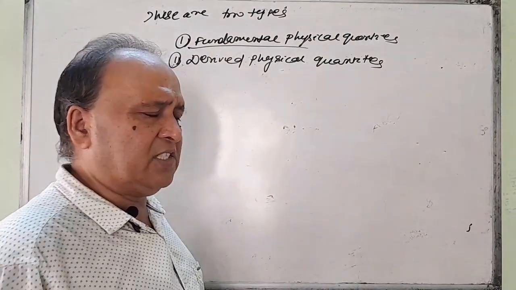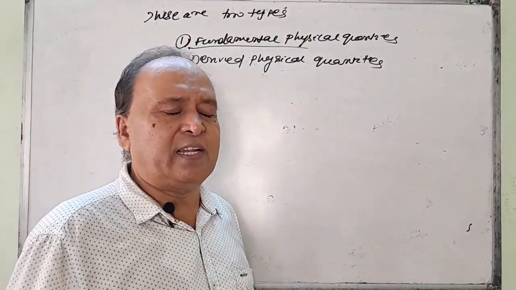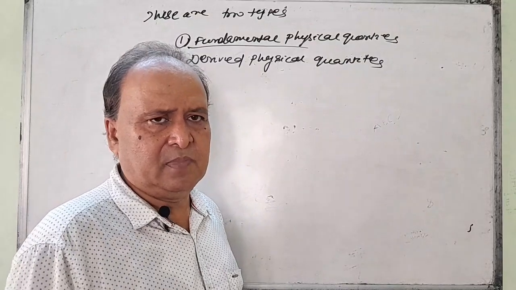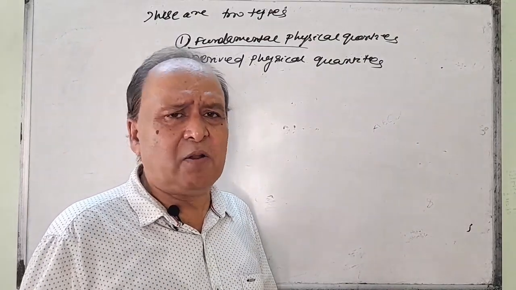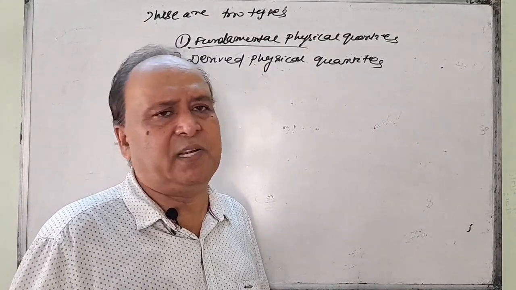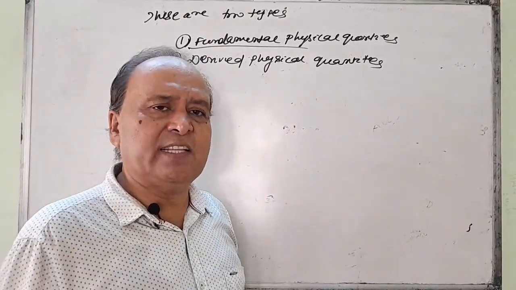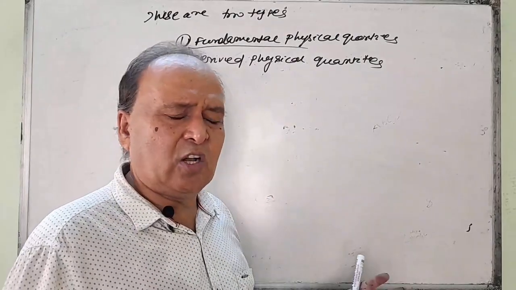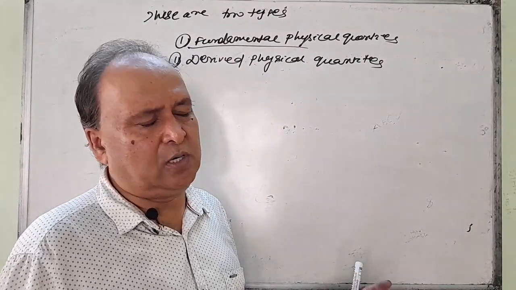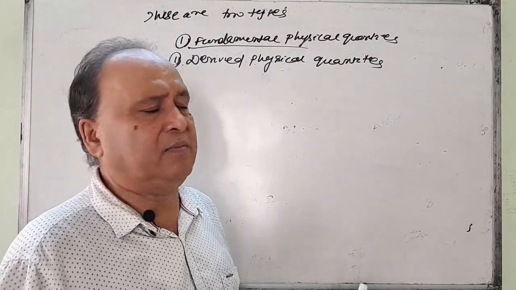Suppose anybody asks you, tell me what is hydrogen. Hydrogen means hydrogen. It has no definition. Similarly, what is oxygen? Oxygen is an element, it also has no definition. Oxygen is oxygen. Iron means iron.